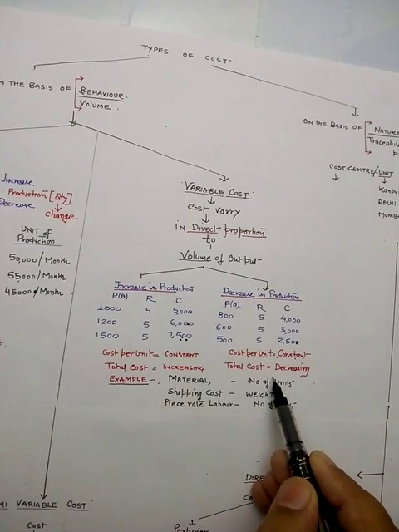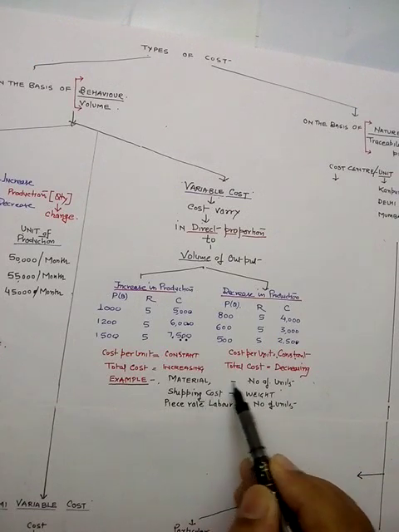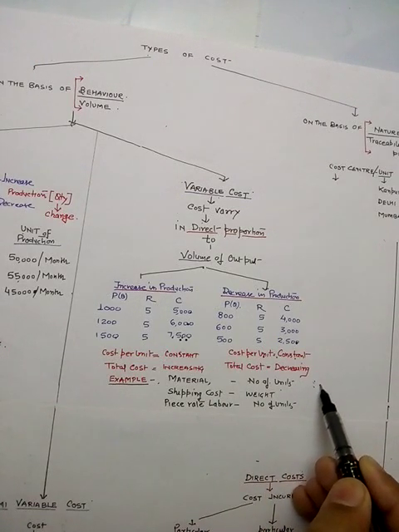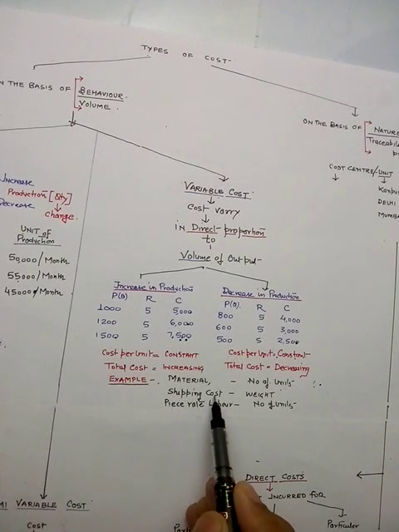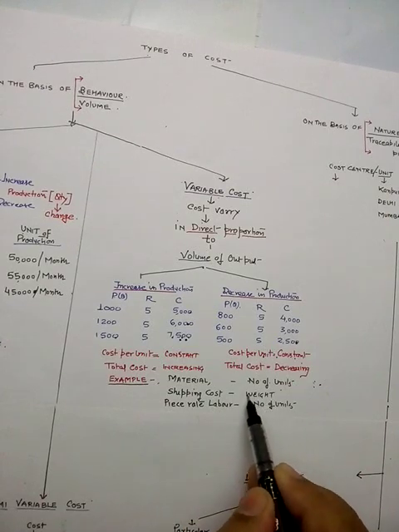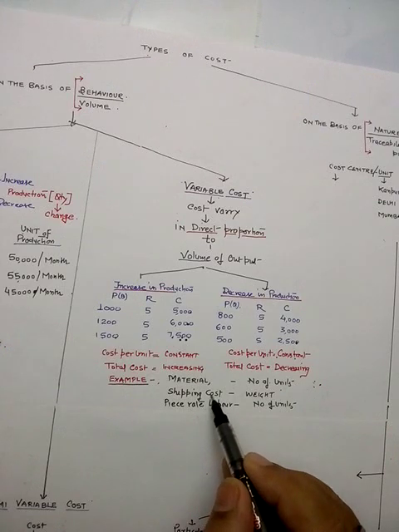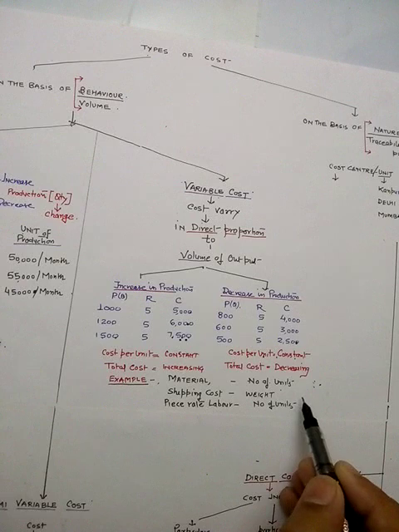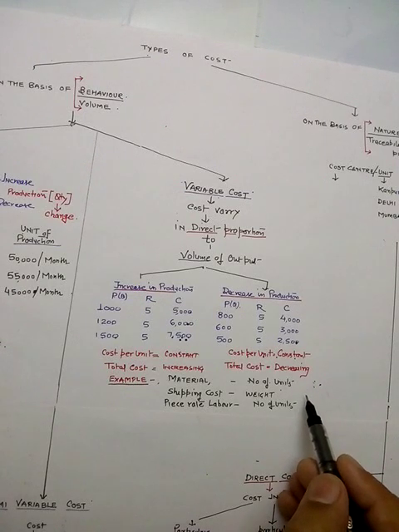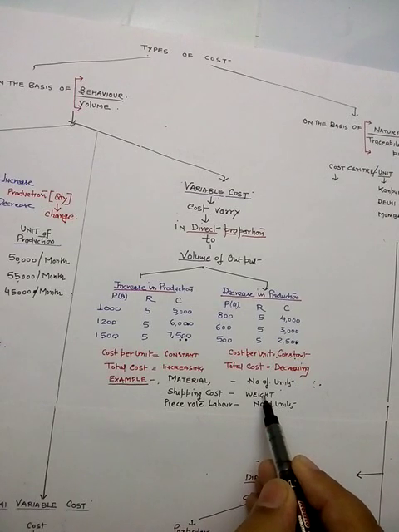If the production is increasing, then material cost is also going to increase. When the production is decreased, material cost is also going to decrease. Another thing, shipping cost. Shipping cost of any finished product depends upon the weight. If the number of the production is increasing, shipping cost is also going to increase, because we must transport our product from one place to another place.